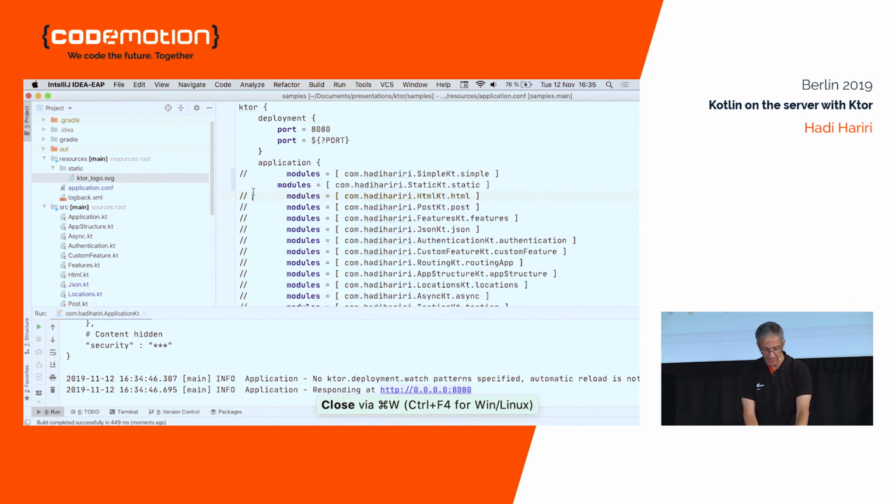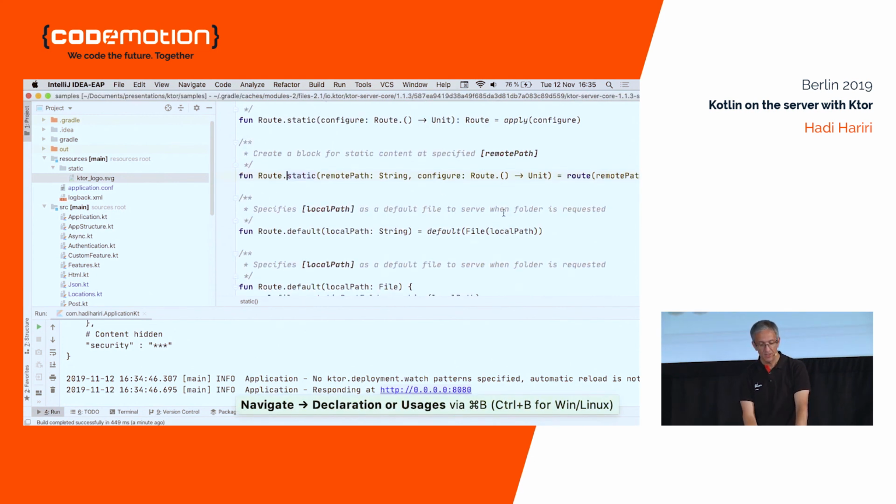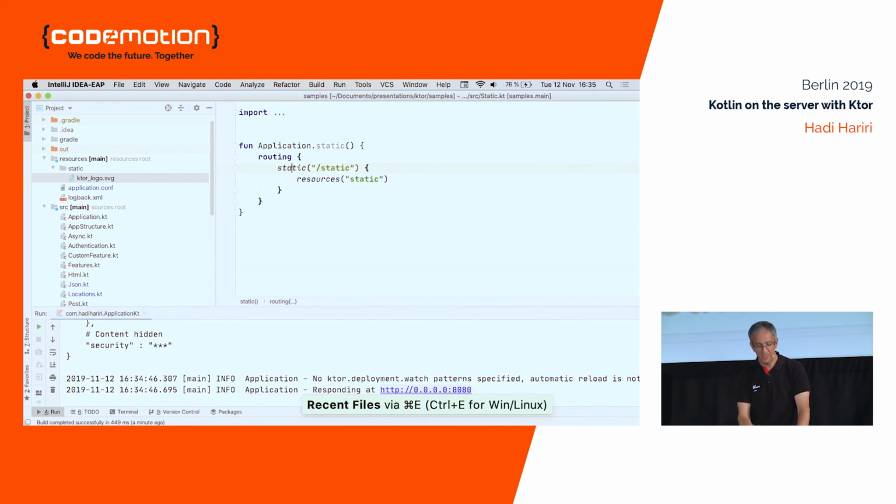And all of these are basically functions. For those of you that are not familiar with Kotlin, these are all essentially higher order functions, right? So I have a function here which is called routing, which takes another function, and that in a sense takes another function which is called static, which has two arguments. First of all is a string, and the second one is another function, and so on and so forth. So if you navigate to static, you see that that's essentially a function. This is one of the features of Kotlin, again, if you're not familiar, that you can create nice little DSLs with that. So we can do that with Ktor as well.